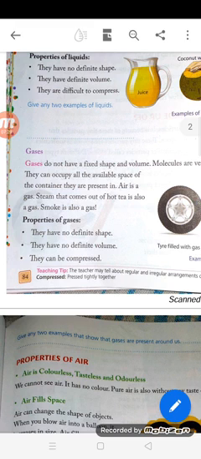Now see the molecular arrangement of gases. You can see that in gases the molecules are very loosely packed and they do not have definite shape, they do not have definite volume, and they can be easily compressed. So what are the examples of gases? Tire filled with gas, balloon filled with gas. Now see the properties of air.